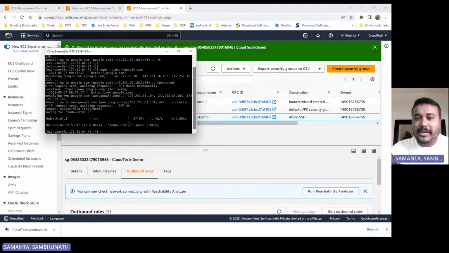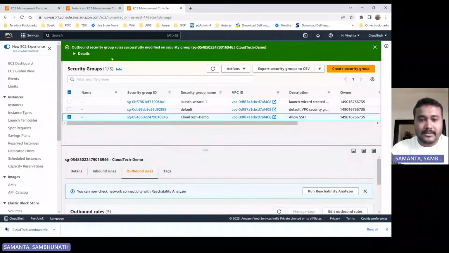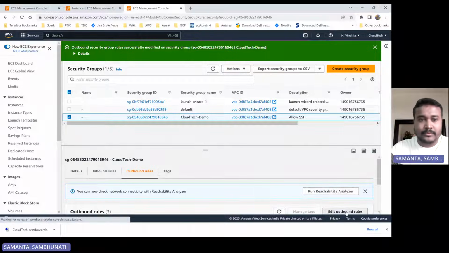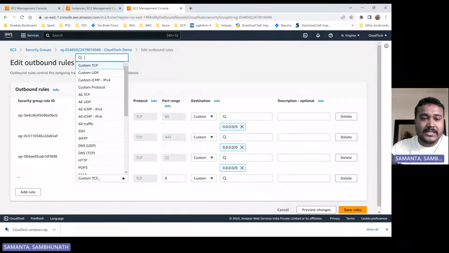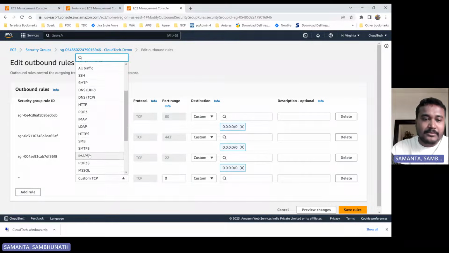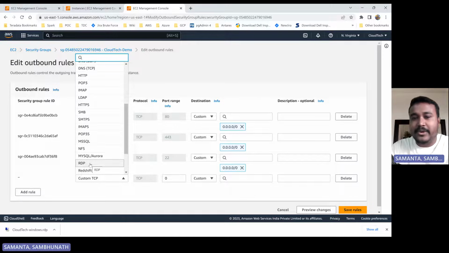So like this, we can specify the security group as we need. And like this, we can specify the RDP also, right? There are multiple protocols. As you need, these are custom TCP, all TCP, all traffic if you want, SSH only, or only RDP, or HTTP only, MySQL, whatever you want. Based on your requirement, you can specify it, so that at the network level, it's kind of a firewall, right? It will protect against unwanted requests or unwanted traffic.